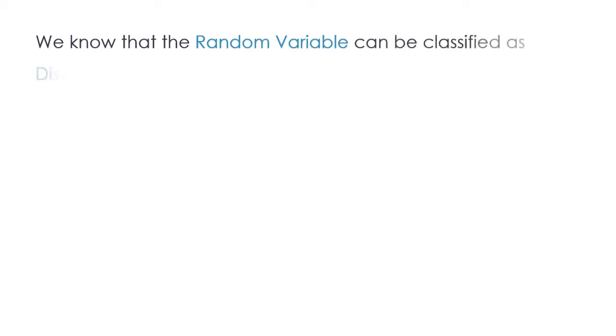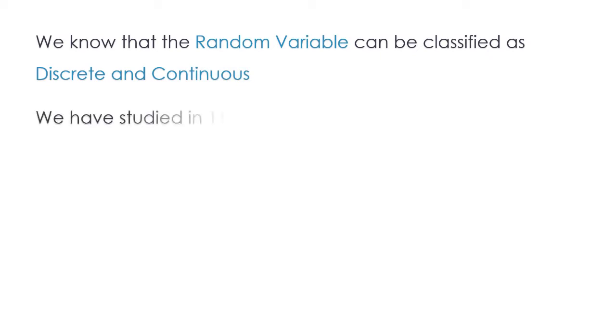In my previous tutorial, which was the first video for the second chapter of the second part, we understood what is a random variable, what is a discrete, and what is a continuous random variable. You can find the link at the top of your screen. Now, we know that the random variable can be classified as a discrete and a continuous random variable.